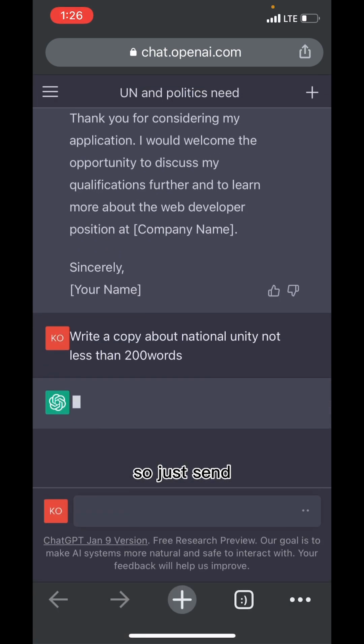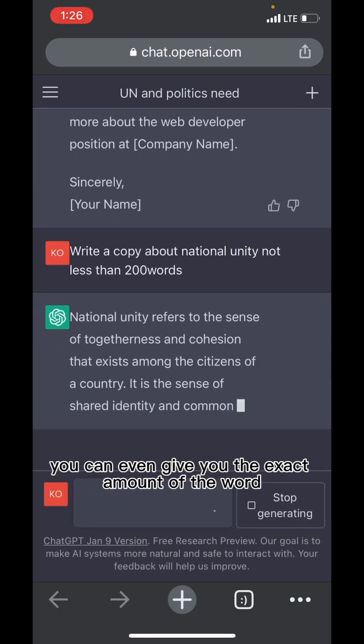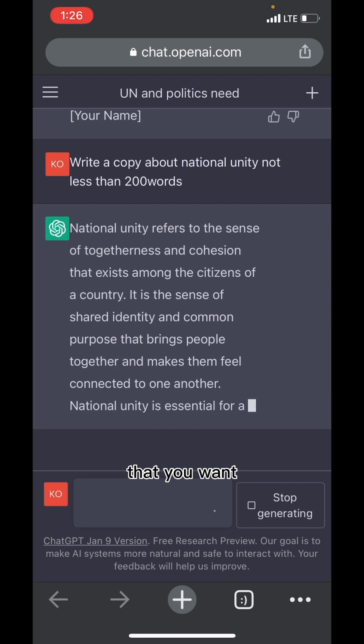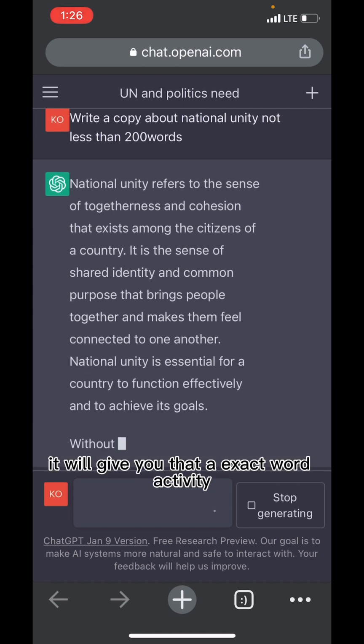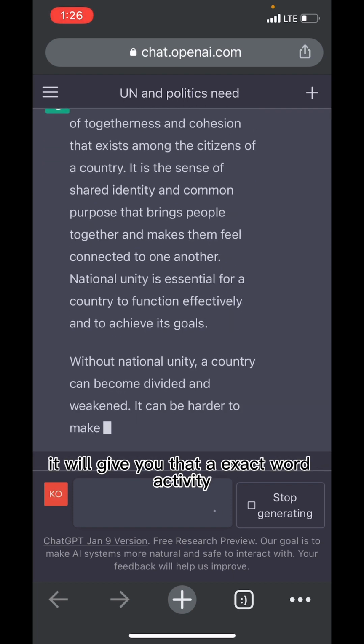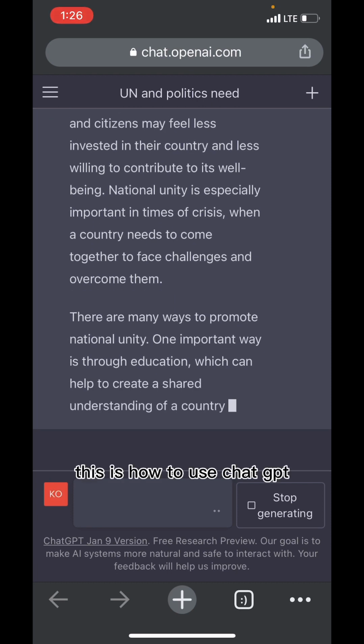So just send. You can even give it the exact amount of words that you want. It will give you that exact word count. So this is how to use ChatGPT.